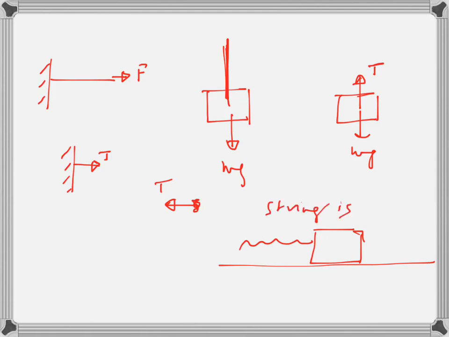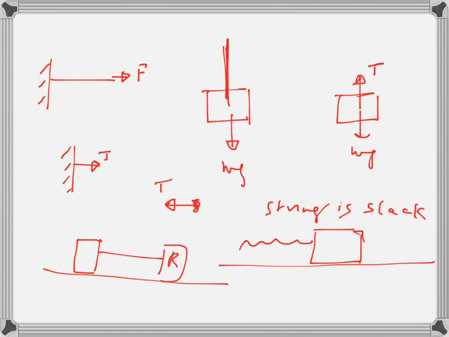String is slack. So I cannot push the block, but I can pull it. So if I have a string which is tight, if I have two blocks connected to it, remember the string is tight. So string is pulling the right block to the left, it is pulling the left block to the right. String can only pull, it cannot push.